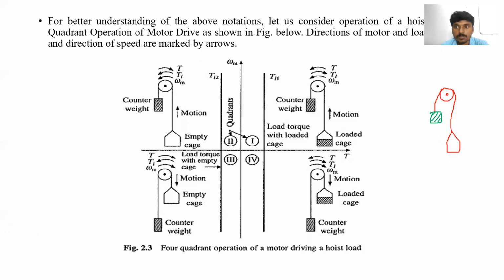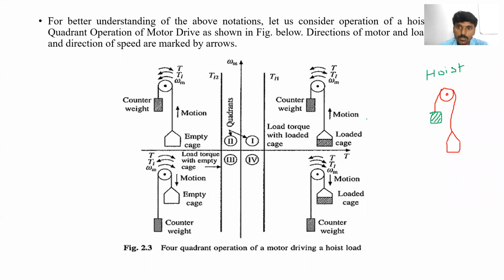So this total system can be called a hoist system. A hoist system is nothing but one motor, consisting of one mechanical drum. On one side of the drum we attach one weight, and on the other side we attach one more weight. But these two weights are different. Is it clear?